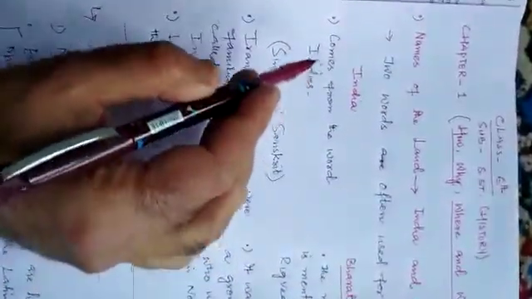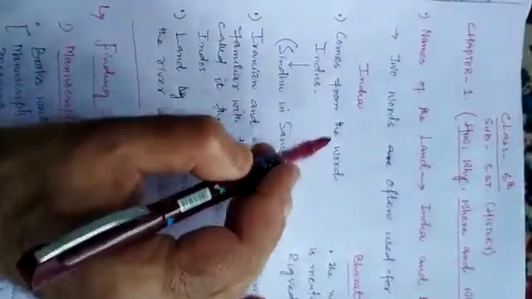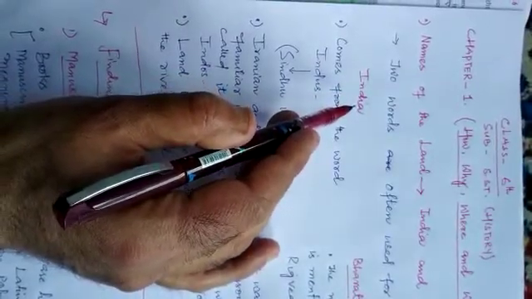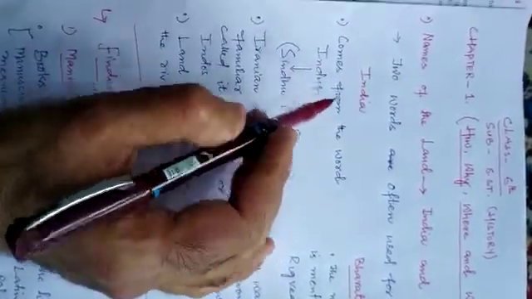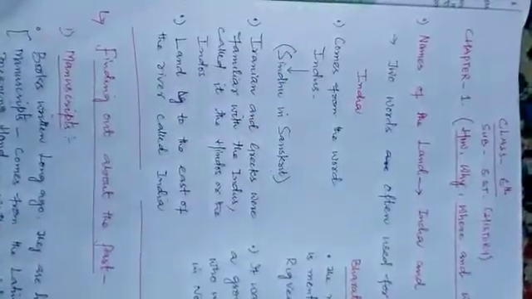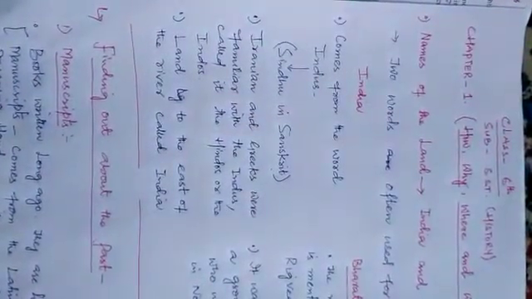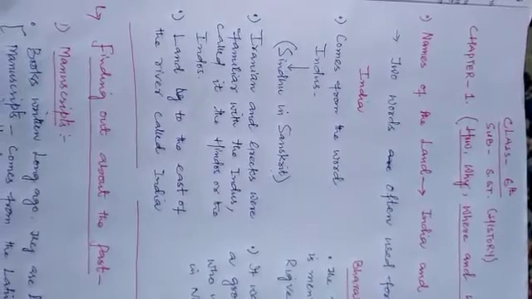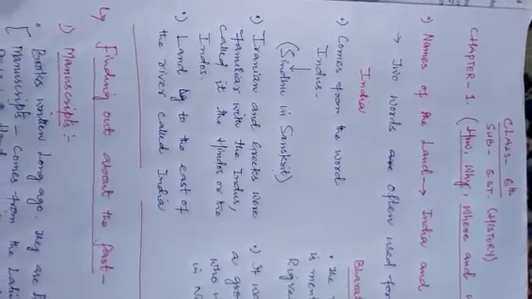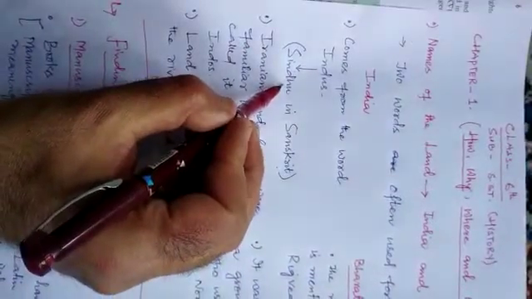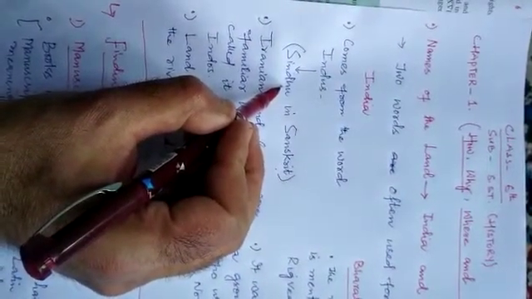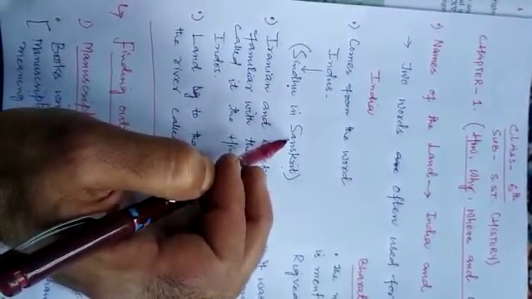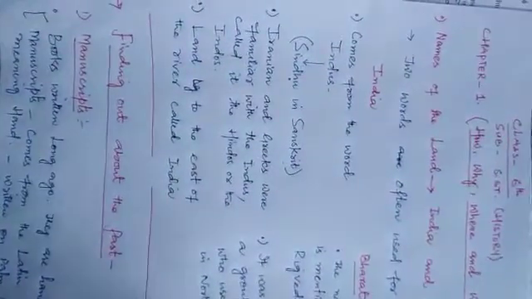Clear? The word India comes from the word Indus. So far as this name India is concerned, it comes from the word Indus. What is Indus? It is the name of a river. Clear? And this very Indus, in the Sanskrit language, is called Sindhu. Sindhu is another name of river Indus, but in Sanskrit terminology. Clear?